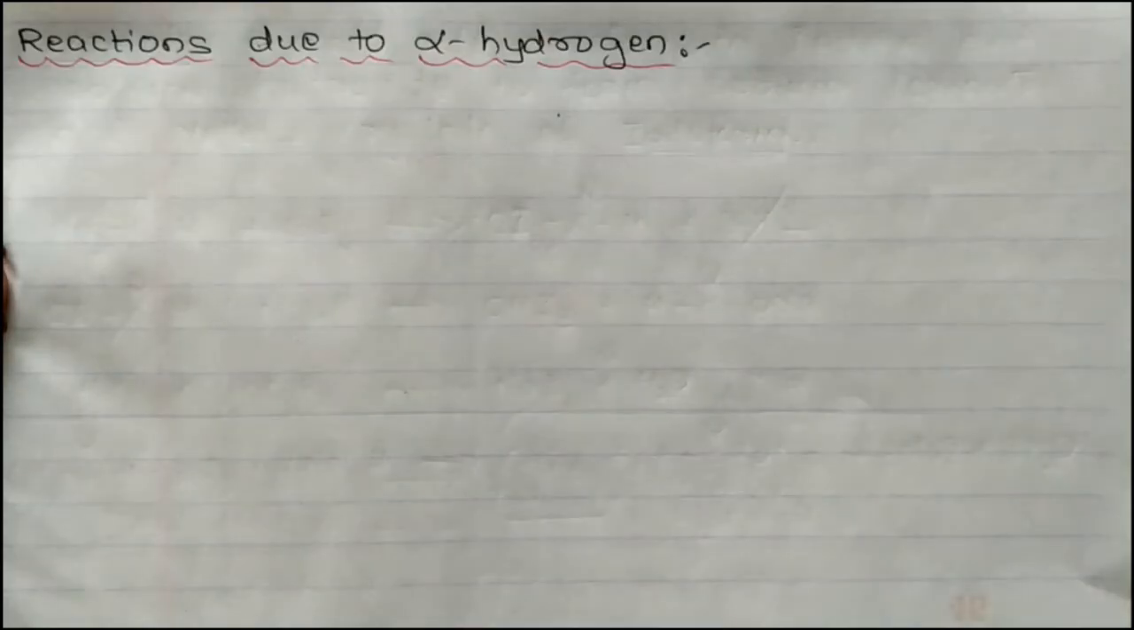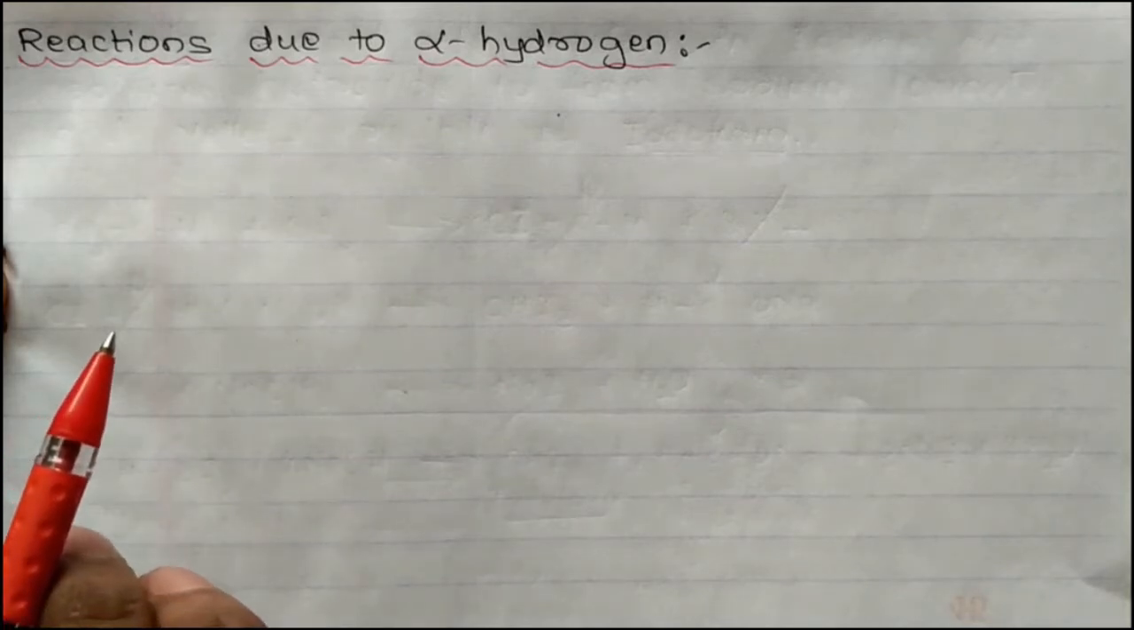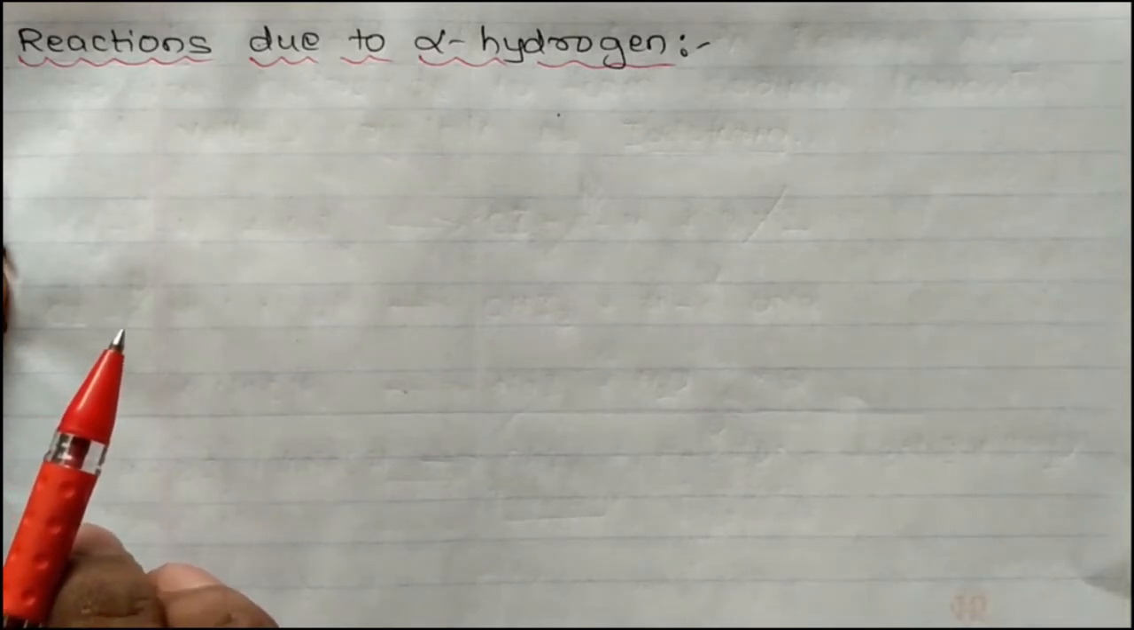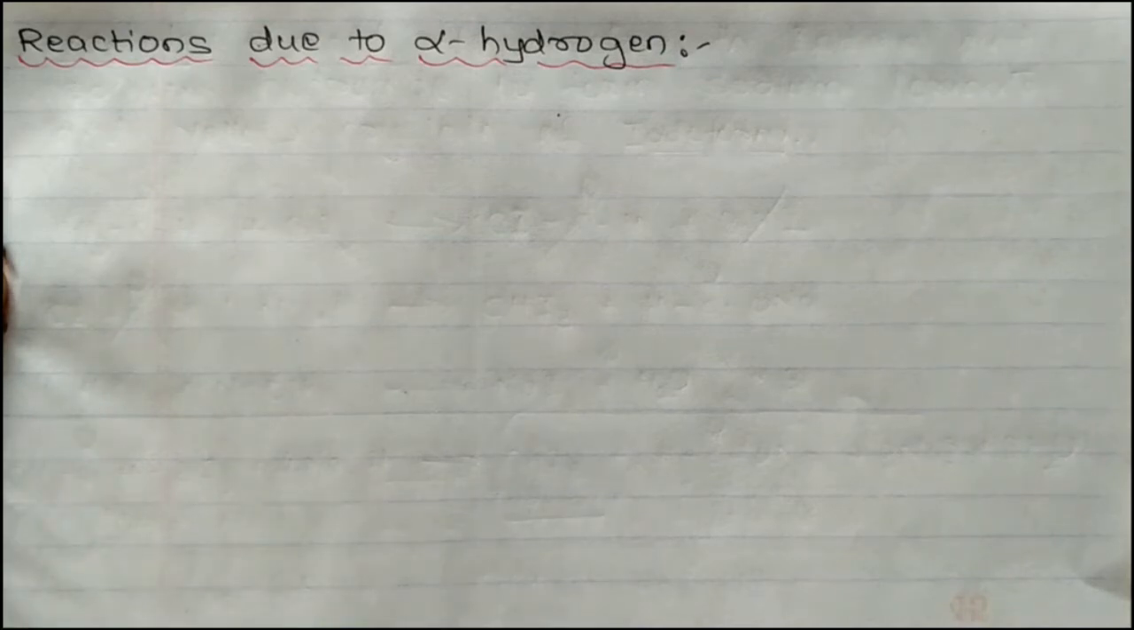Hello students, in this session we will discuss the reactions of aldehydes and ketones due to presence or absence of alpha hydrogen. Now let us discuss the reactions due to presence of alpha hydrogen atom. If aldehydes and ketones containing alpha hydrogen atom, in the presence of dilute sodium hydroxide, undergo self-condensation, giving beta hydroxyaldehyde or beta hydroxy ketone. This reaction is known as aldol condensation.